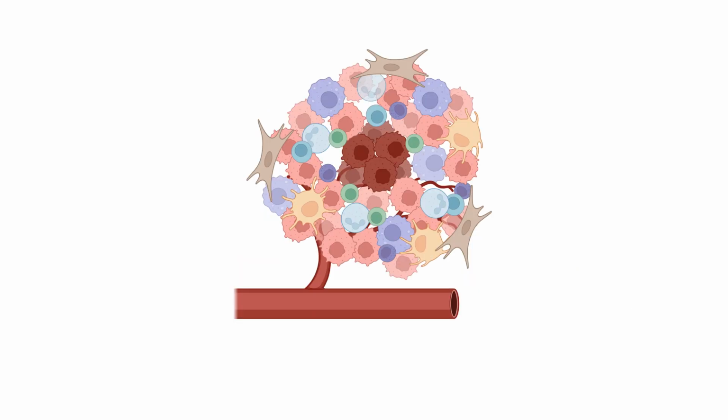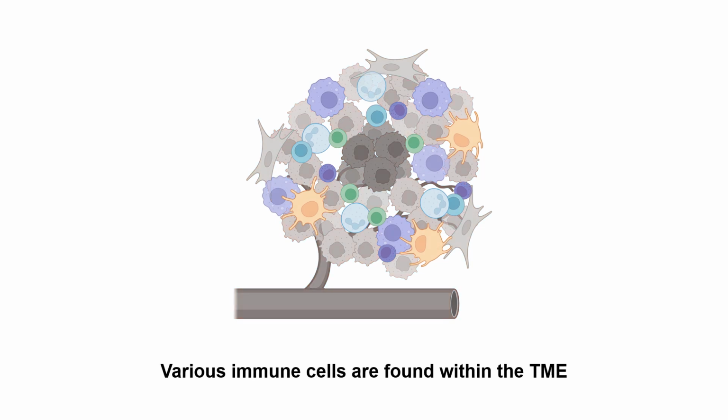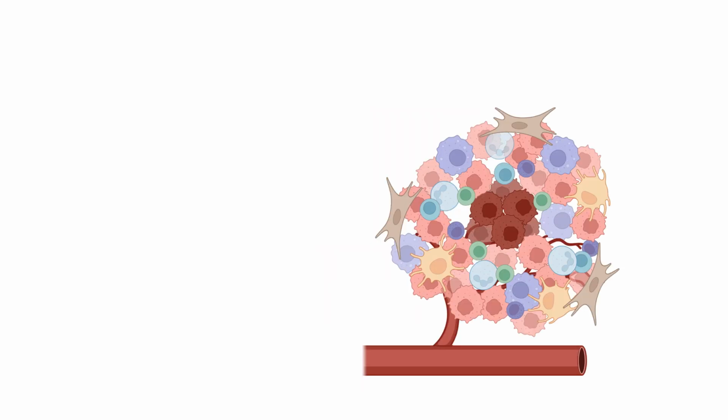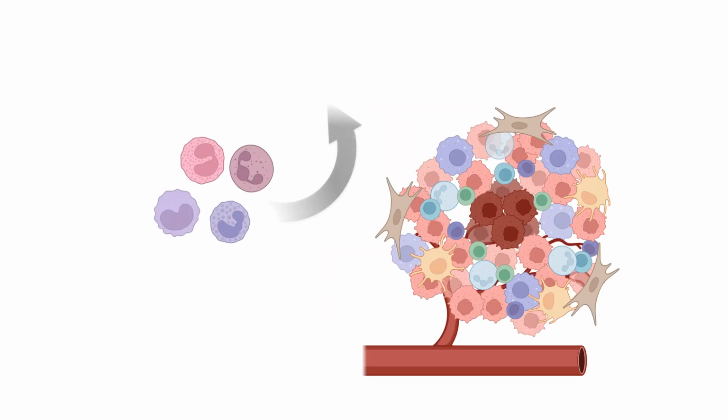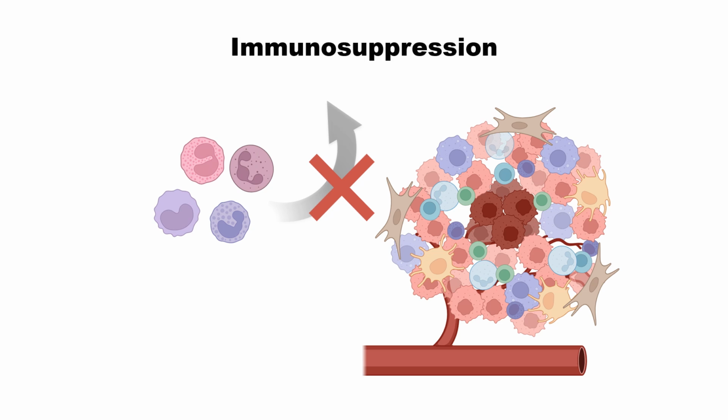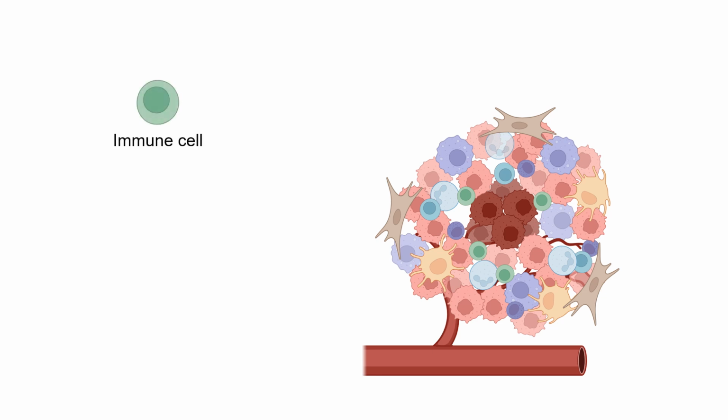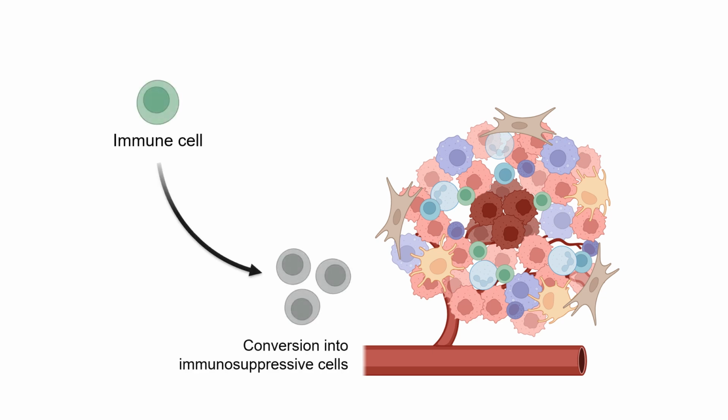In the tumor microenvironment, even though there are various immune cells, they carry very strange character. In the tumor microenvironment, the regular immune response is suppressed. So immunosuppression is observed. There are several mechanisms for this immunosuppression. One case is conversion of the immune cell's character into immunosuppressive cells.